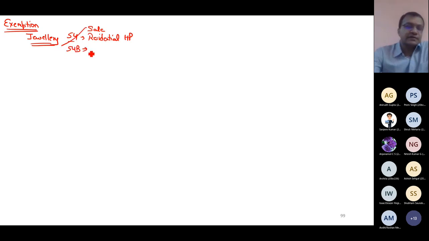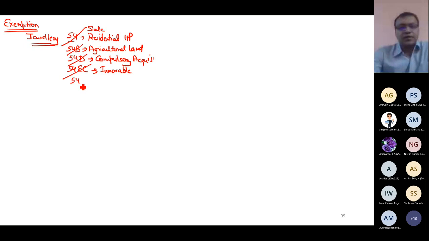54B, what I should sell? Agriculture land. That is also not for me. 54D, what is there? Compulsory acquisition, which is not there. 54EC. Land or building or both. Yes, immovable property, which is not there. 54EE. Not there.